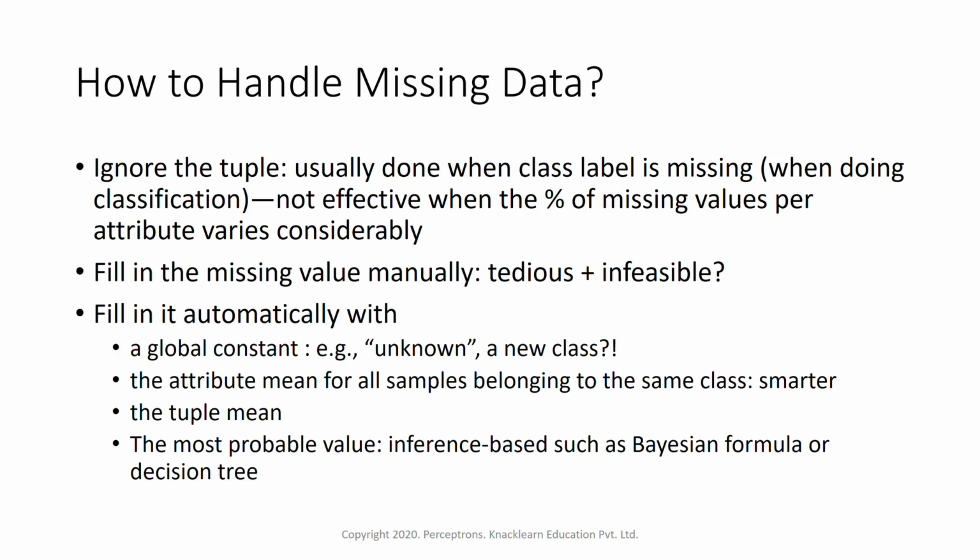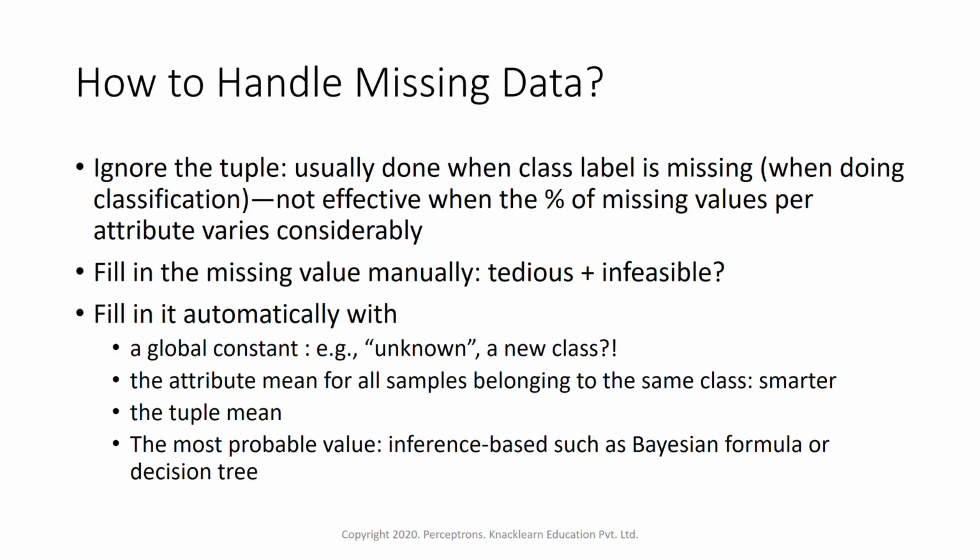The other one is tuple mean. This is applicable when we have similar kinds of columns, similar attributes. We can take the entire record mean and fill it up. The next one is the most probable value, just finding out what the most probable value might be. In this case we can use a decision tree or Bayesian statistics, Bayesian formulas, and fill up the most probable value.